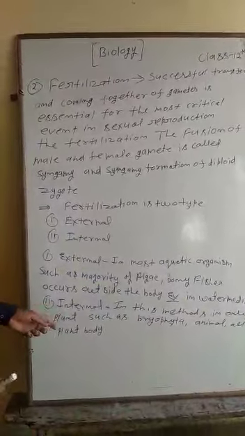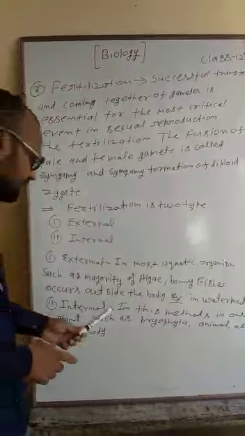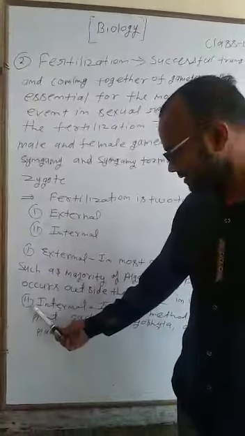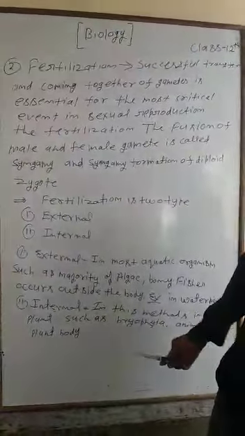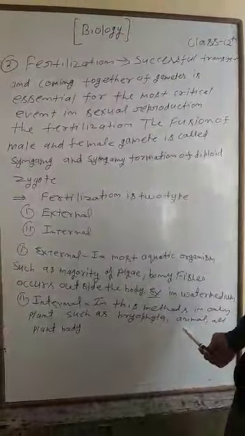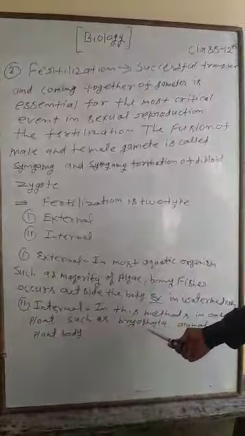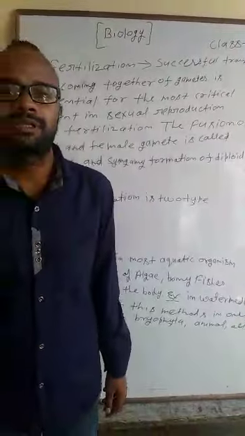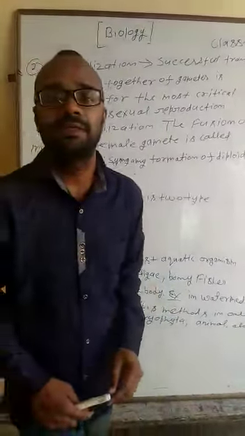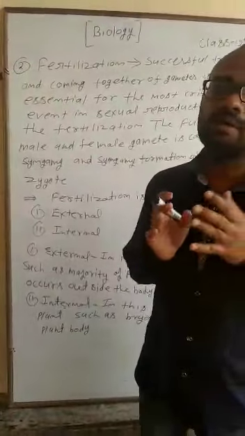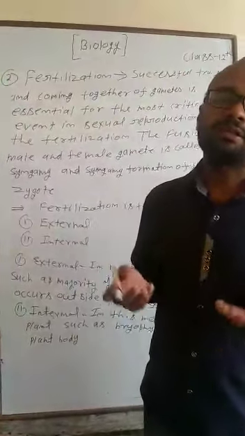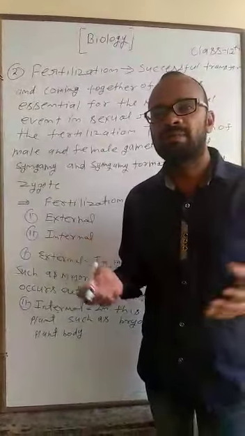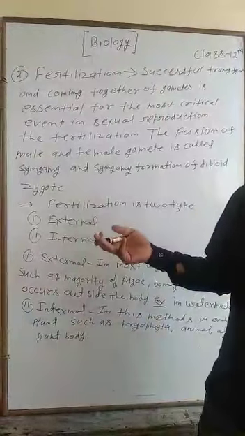Dear student, internal fertilization is inside the body. In this method, in plants such as bryophytes and in animals, fertilization occurs inside the body. A very good example is the human body, Homo sapiens, man and woman.